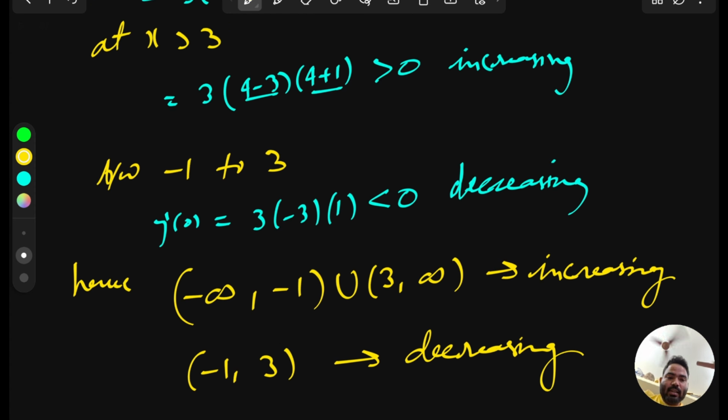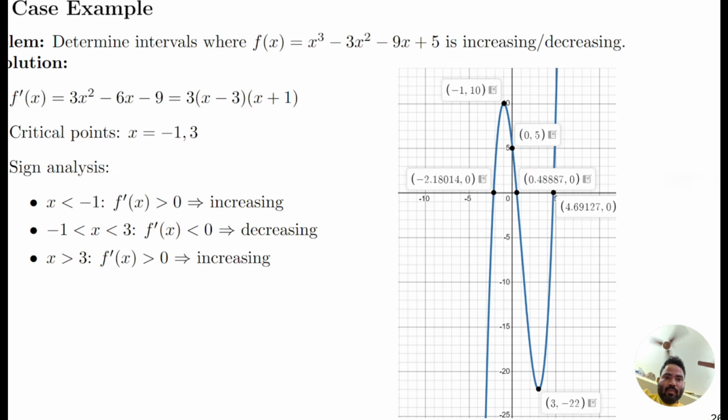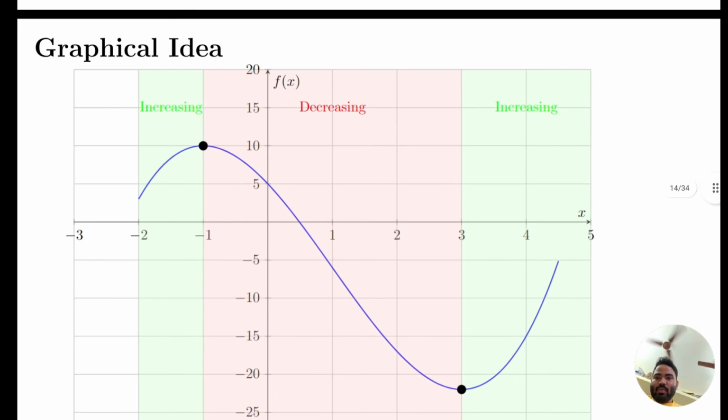We can clearly see this if we plot the graph in Desmos. So here you can see the graph in Desmos. This is the graph. From less than -1 the function is going upside, increasing, and from -1 to 3 the function is going downside, meaning decreasing, or you can say the slope is also going downside, and after that the slope is increasing, meaning the function is increasing. So via the slope also you can say the function is increasing.